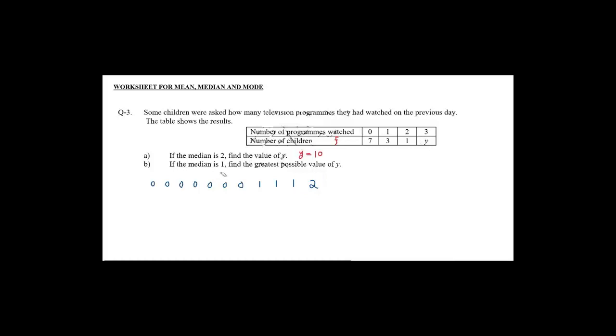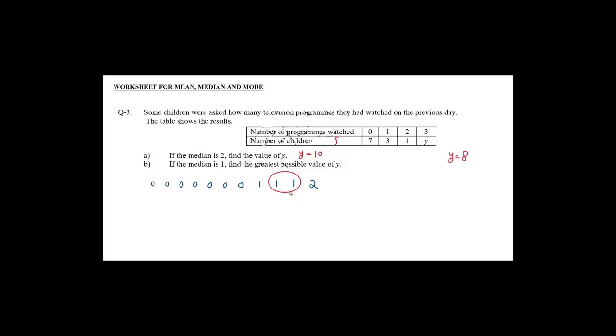If the median is 1, find the greatest possible value of y. To find the greatest value of y when the median is 1, let's start from the right side and take this 1 as the median. Now there are 1, 2, 3, 4, 5, 6, 7, 8, 9 values on the left hand side, and there must be 9 on the right side, and still we have 1 value on the right. We need 8 more, and those 8 will be these 3's. So there will be 8 3's that will make equal values on the right and left hand side. Now the y is 8.